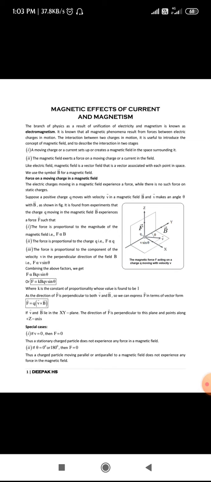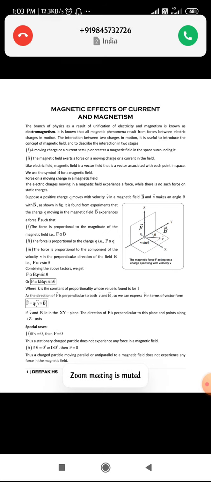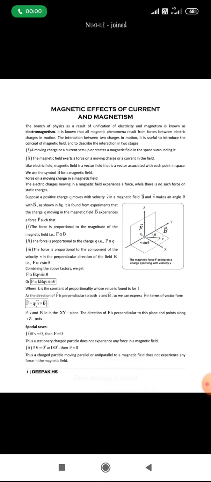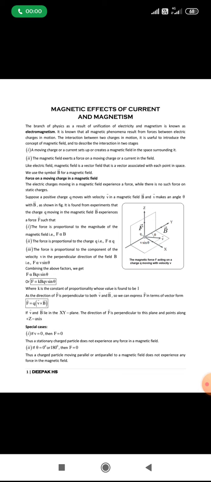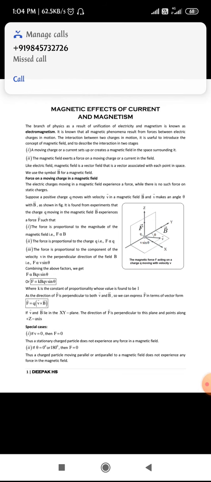As we know, when we resolve v into two components, one is v cos theta, along the direction of the magnetic field, and the other is v sine theta. Nothing but k, where the value of k comes out to be 1.